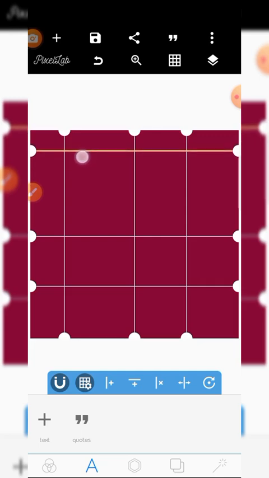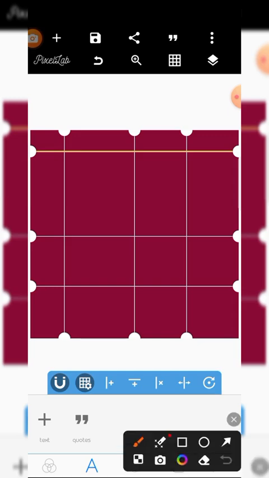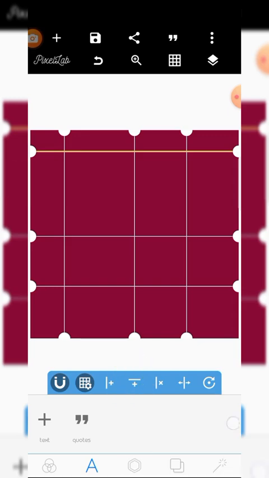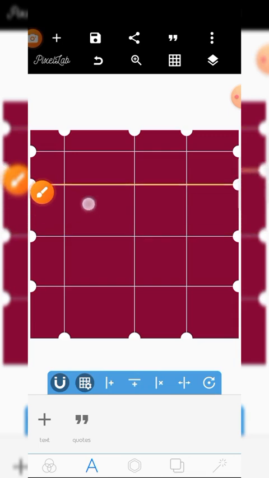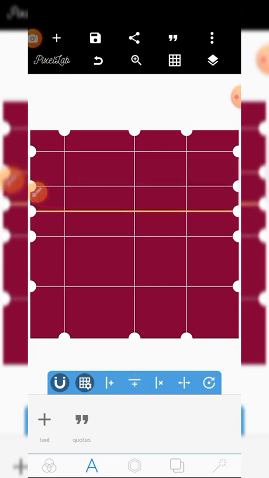Now if I want to add a horizontal grid, I come here where there's a horizontal plus, then I click, it adds. See? If I want vertical, I come to the vertical plus.